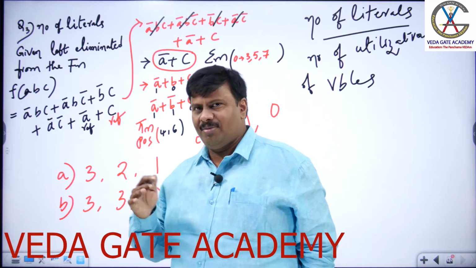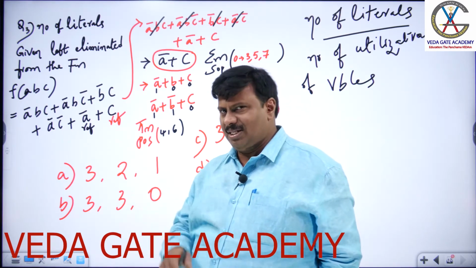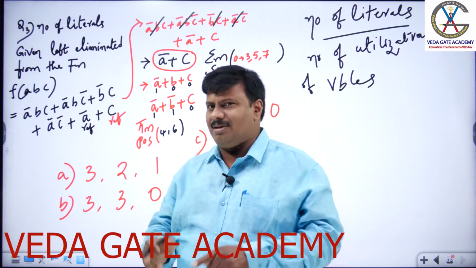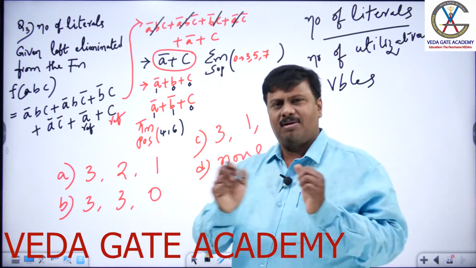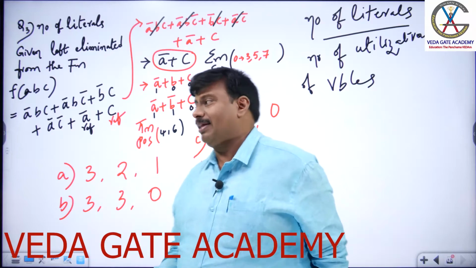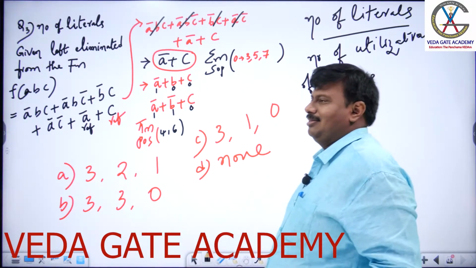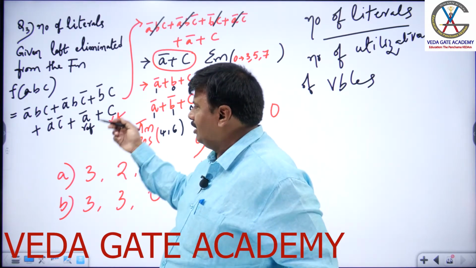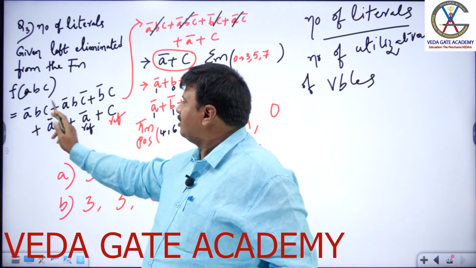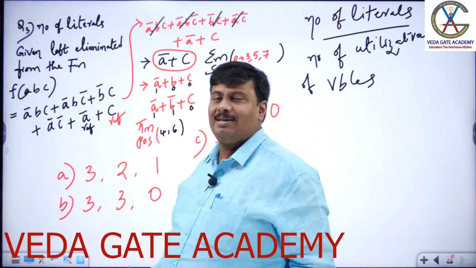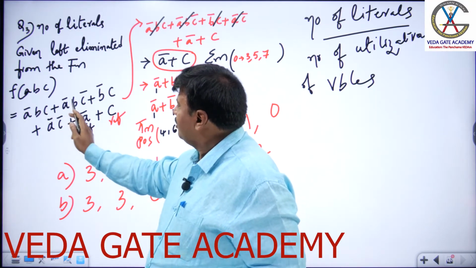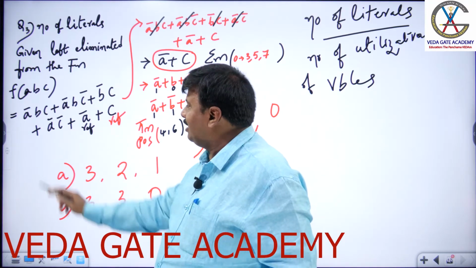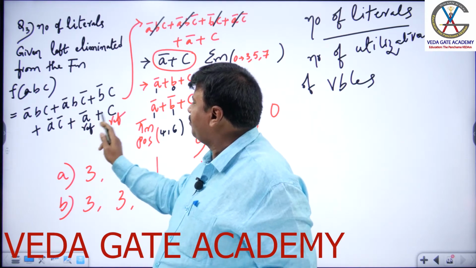Please remember, how many times A is used, how many times B is used, how many times C is used, A or A bar, B or B bar, C or C bar. Is A not used 4 times here in the given function? 1, 2, 3, 4. Yes. How many times B? 1, 2, 3. How many times C? 1, 2, 3, 4, 5.